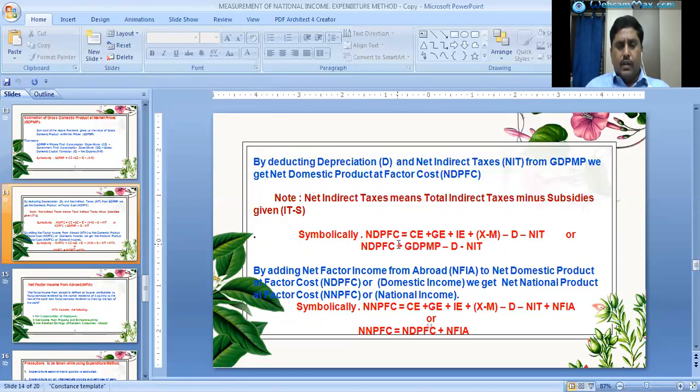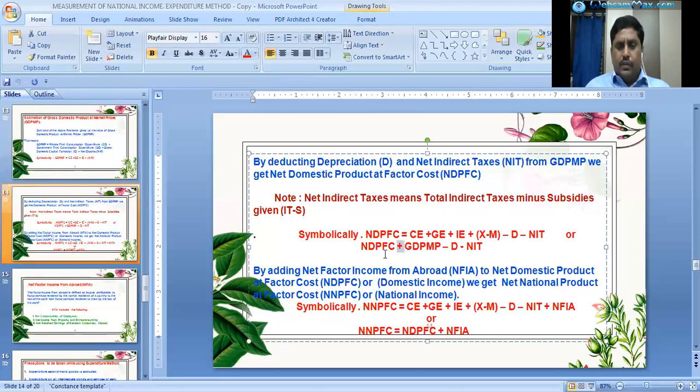By adding net factor income from abroad to net domestic product at factor cost, or domestic income, we will get net national product at factor cost, NNP at factor cost, which is nothing but national income.